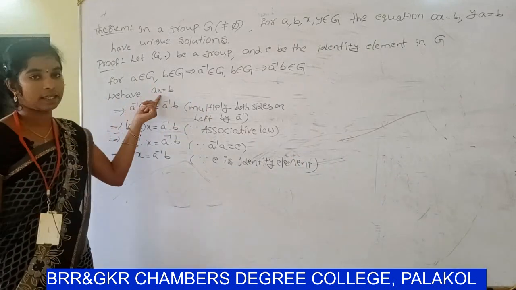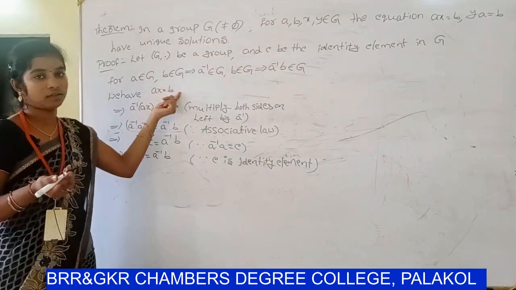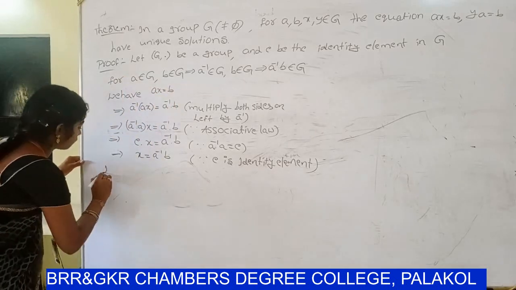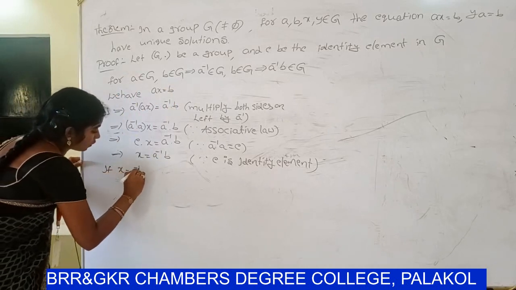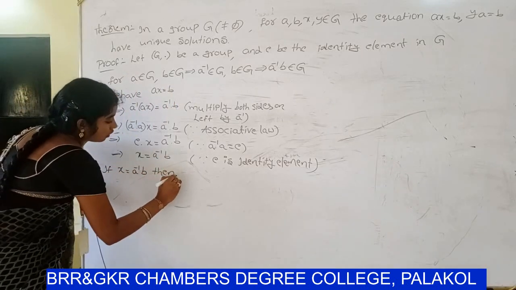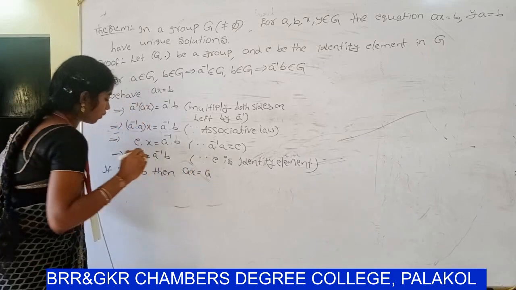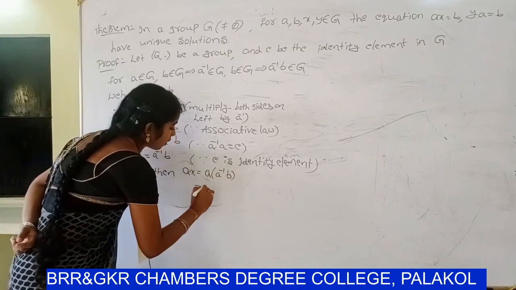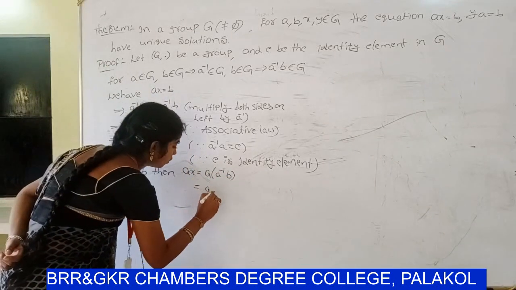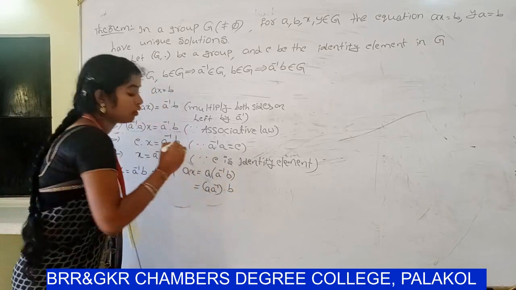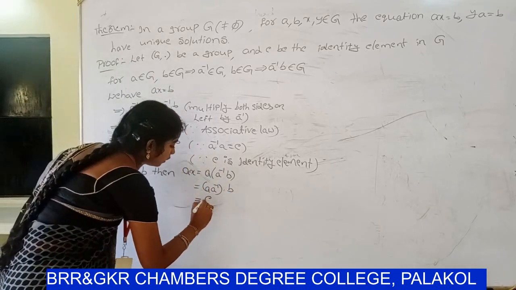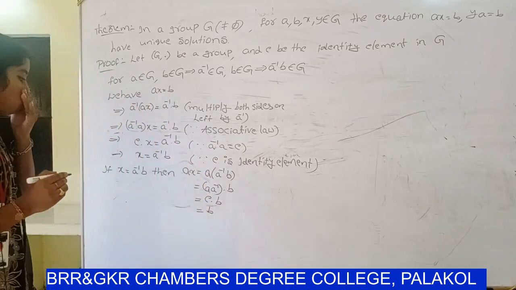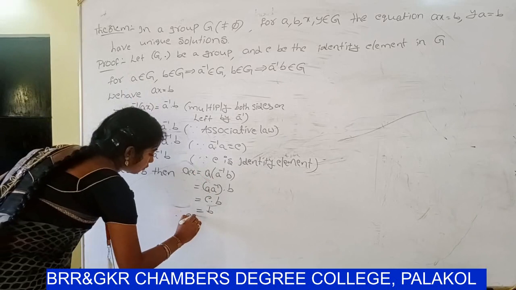Substitute in ax, then we will get the result b. So x is a solution of ax = b. If x = a inverse b, then ax = a(a inverse b). By the associative law, (a a inverse) b, so a a inverse is e, so e.b. e is the identity element, so equal to b.